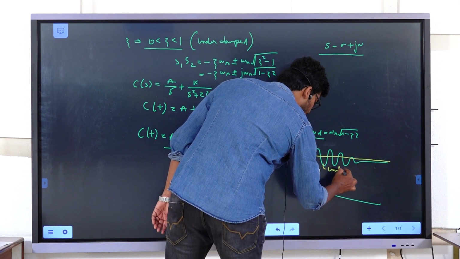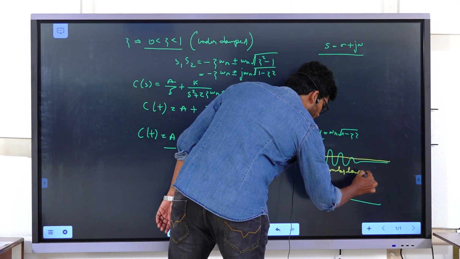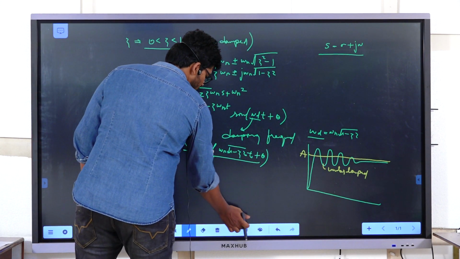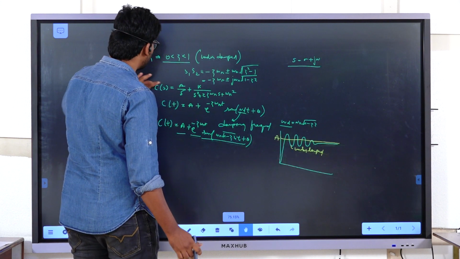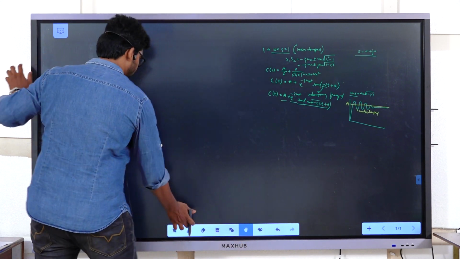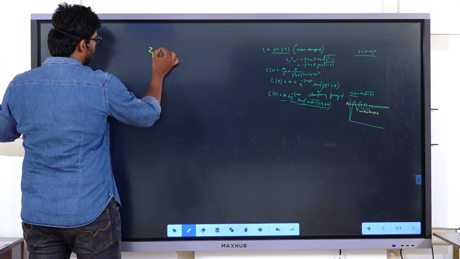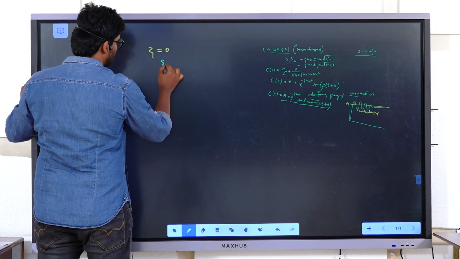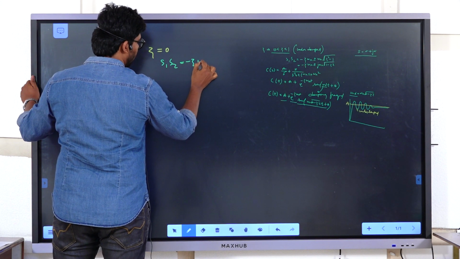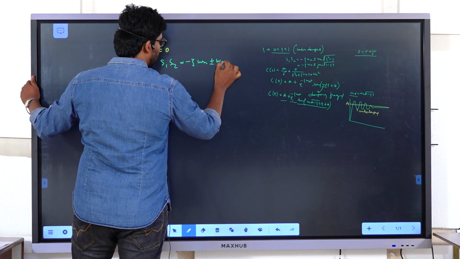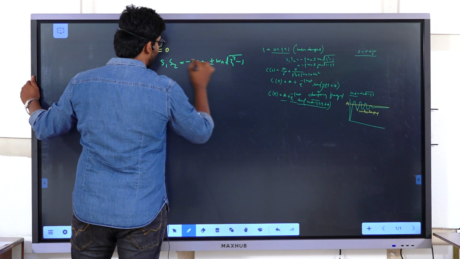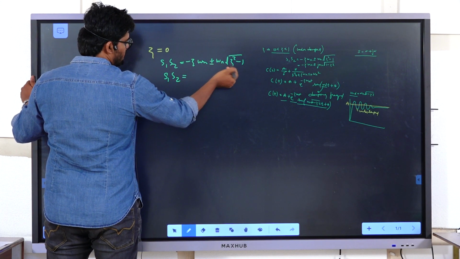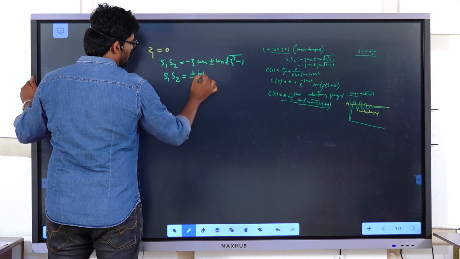So the response is underdamped. Now, in the same place I have seen three cases. Similarly, the fourth case is for the value of zeta equal to 0. Now what are the roots we obtained? s1, s2 equal to minus zeta omega n plus or minus omega n root over zeta square minus 1. If zeta equals 0, what roots will we obtain? If you substitute zeta equal to 0, we have plus or minus j omega n.